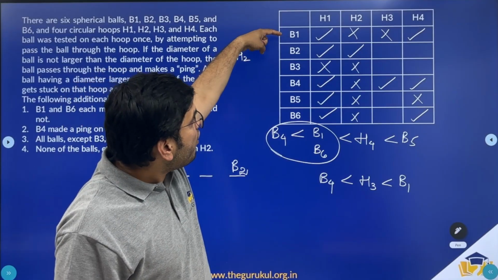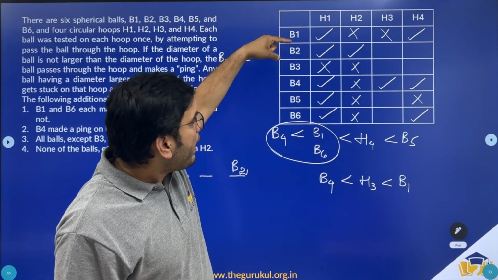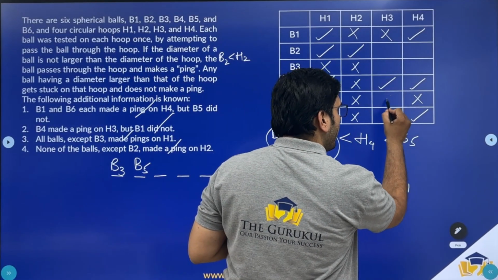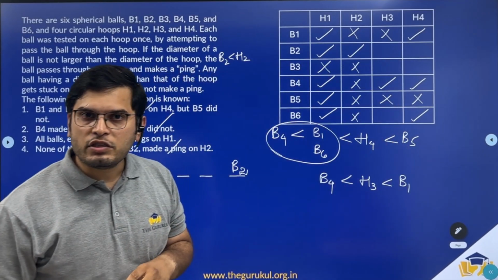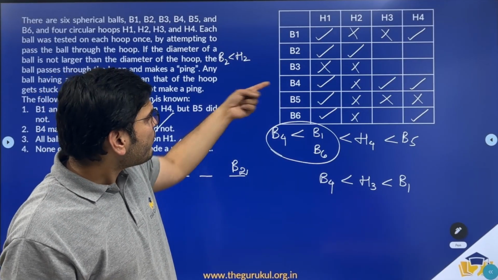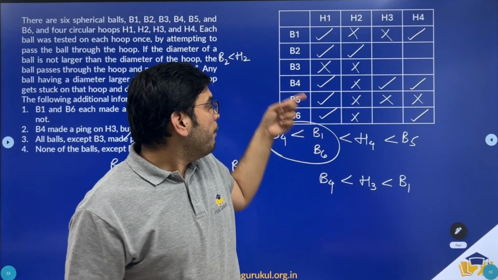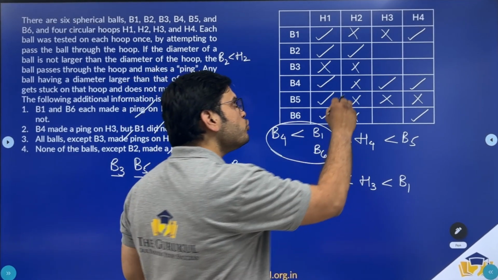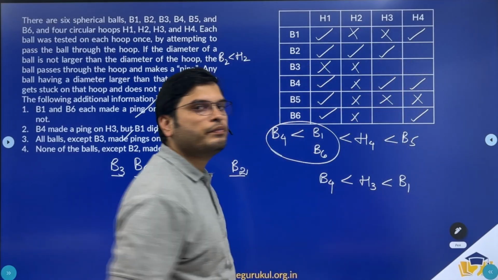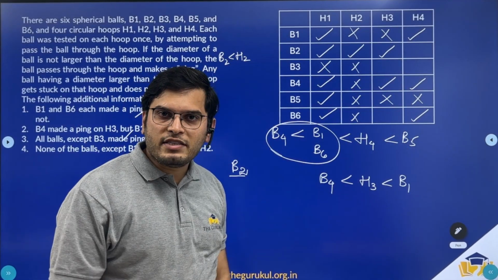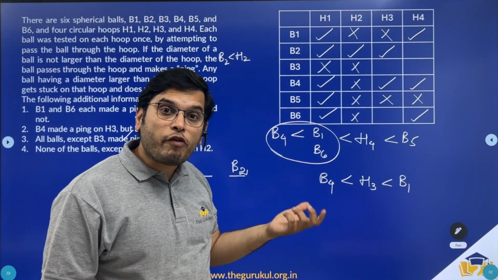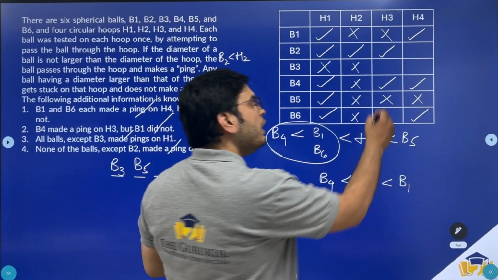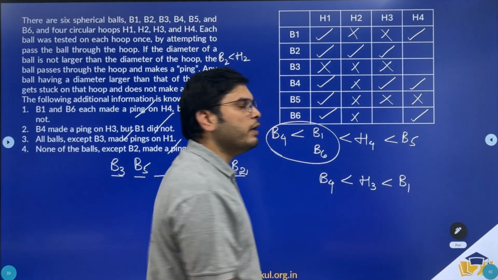Now, since we have B1 not passing through H3 and B5's diameter is more than that of B1's, you cannot also have B5 passing through H3. And similarly, B4 is passing through H3. B4 is larger than B2. So if B4 is passing through H3, B2 should also pass through H3. Done. Now B1 is not passing through H3 and B3 is the largest of all. If B1 itself is not passing through H3, I can also say that B3 will also not pass through H3.